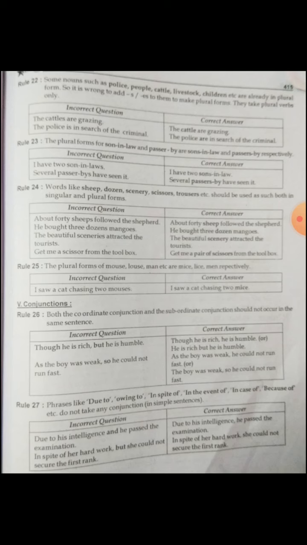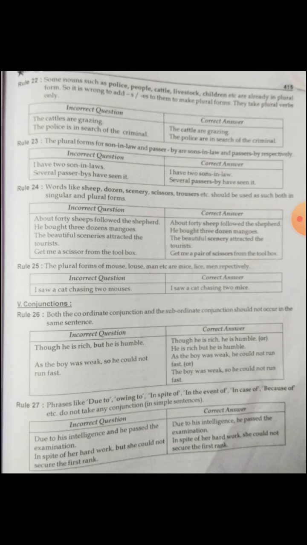Rule number 24. Words like sheep, dozen, scenery, scissors, trousers should be used as such both in singular and plural form. So these words are used both in singular as well as plural forms. About 40 sheep followed the shepherd.